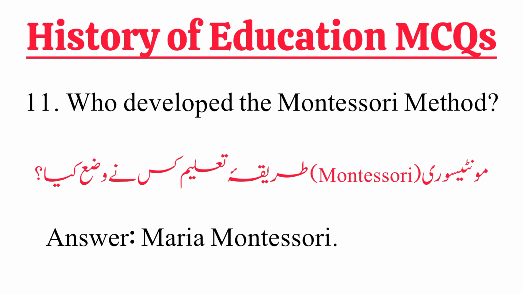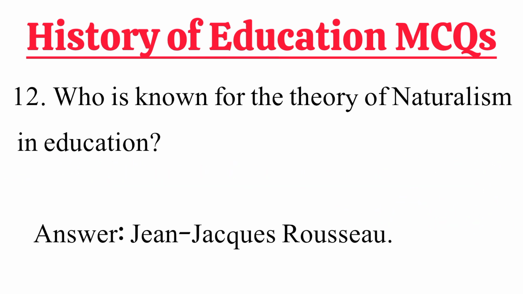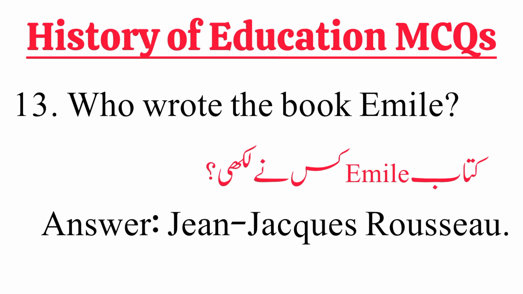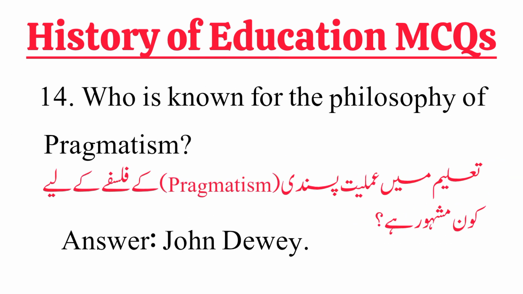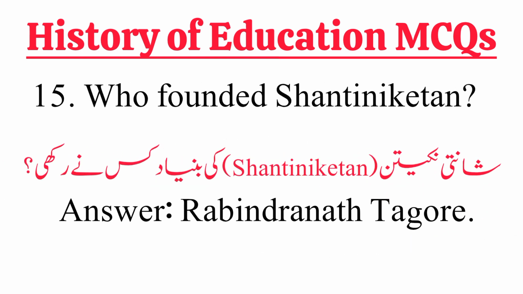12. Who is known for the theory of naturalism in education? Answer: Jean-Jacques Rousseau. 13. Who wrote the book Émile? Answer: Jean-Jacques Rousseau. 14. Who is known for the philosophy of pragmatism? Answer: John Dewey. 15. Who founded Shantiniketan?